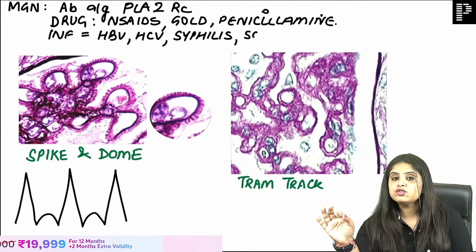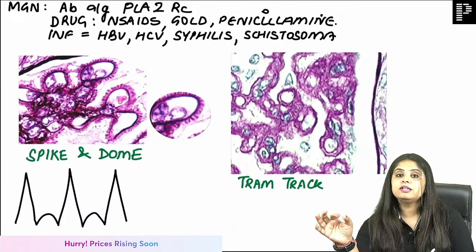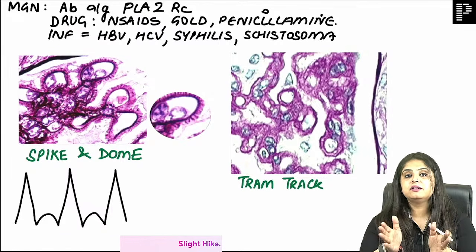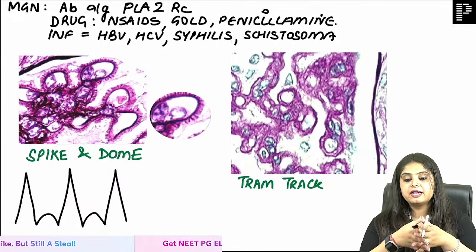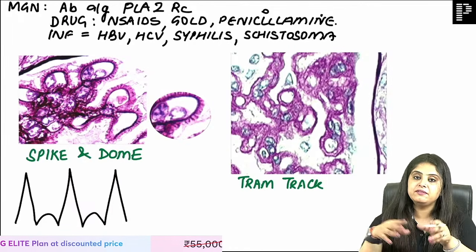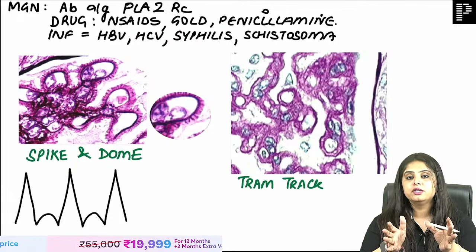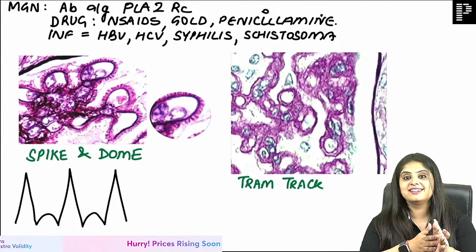I have already shortlisted the infections. I tell this in every session. The problem is that when I give you a list of 10 things, you would say, ma'am, I will learn 5. And that is a filtering out which every student does. I have also done it during my time, but now please note, I have done the filtering for you. This was anyway a list of 10 things. I have given you 4. Don't mess up on this. Don't learn 2 out of 4, learn 4 out of 4, okay.